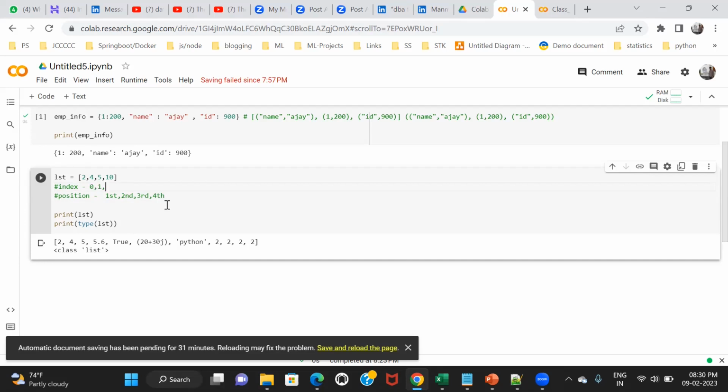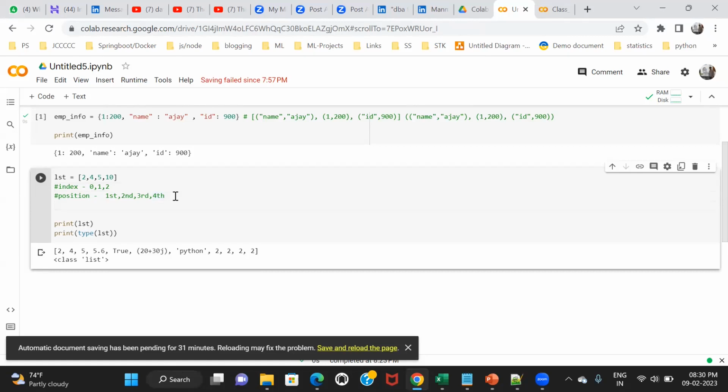What is the index of 5? 2. Whatever position it is, you just do the -1 to find the index. So index becomes a formula: whatever position it has, -1. So this is the index.